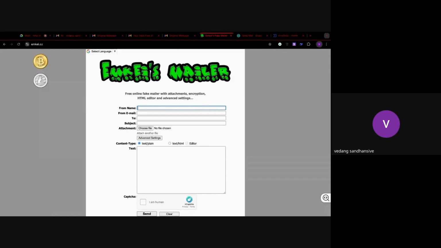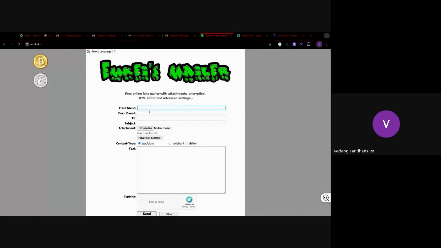And whenever someone has access to an email address, this person can bypass some security algorithms. The similar thing we're going to see today is Imki's emailer. I don't know how many of you know about this particular practical, but this is completely internet based. Whenever we use Imki's emailer, it helps us put fake emails to the target. So let's take an example. If I have some target email address, I can also use another email address to phish that particular person. Let's understand how it actually works.